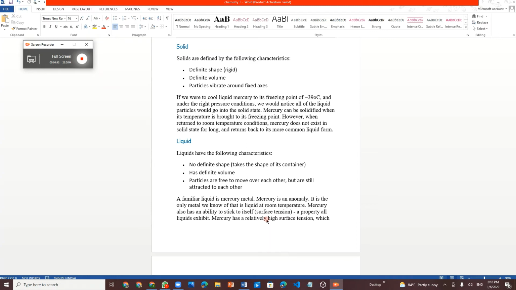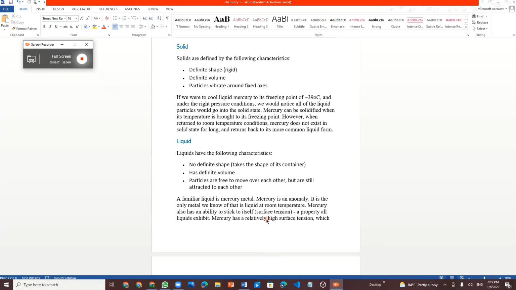In maths you have studied that volume for a cuboid is length into breadth into height, and for a cube it's L square, like that. The particles in a solid vibrate around a fixed axis.